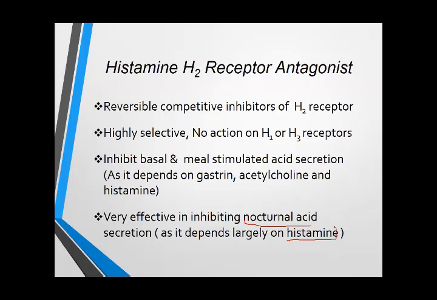The H2 receptor antagonists are cimetidine, ranitidine, famotidine, nizatidine, roxatidine, and loxatidine. These are the H2 receptor antagonists, and you have to remember the names of these drugs.